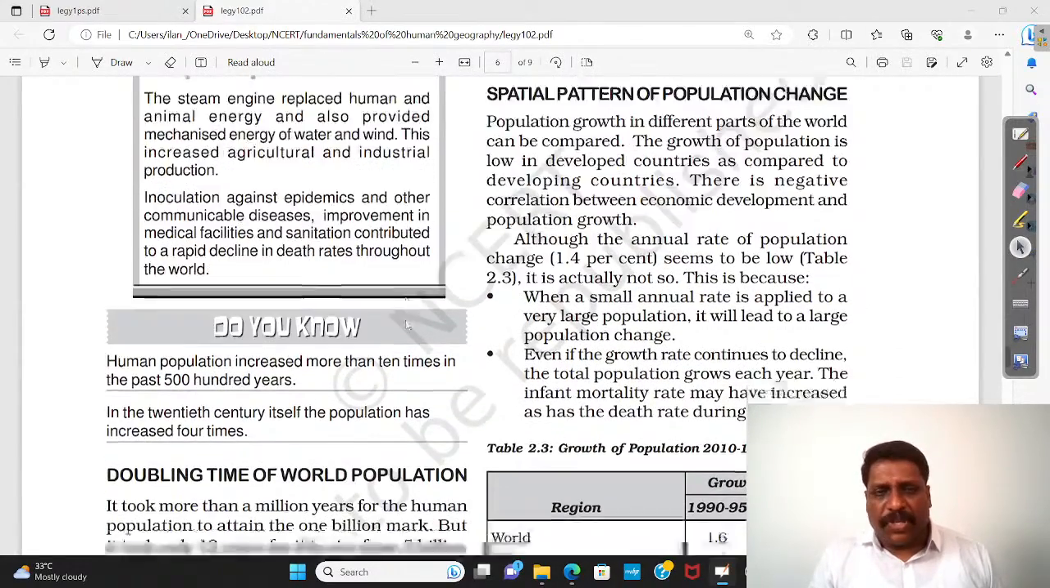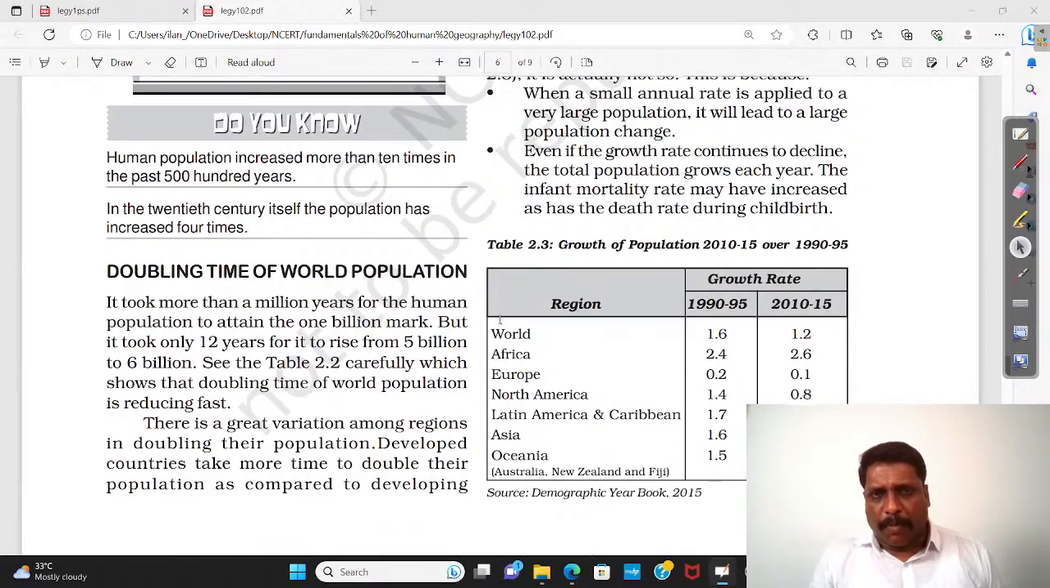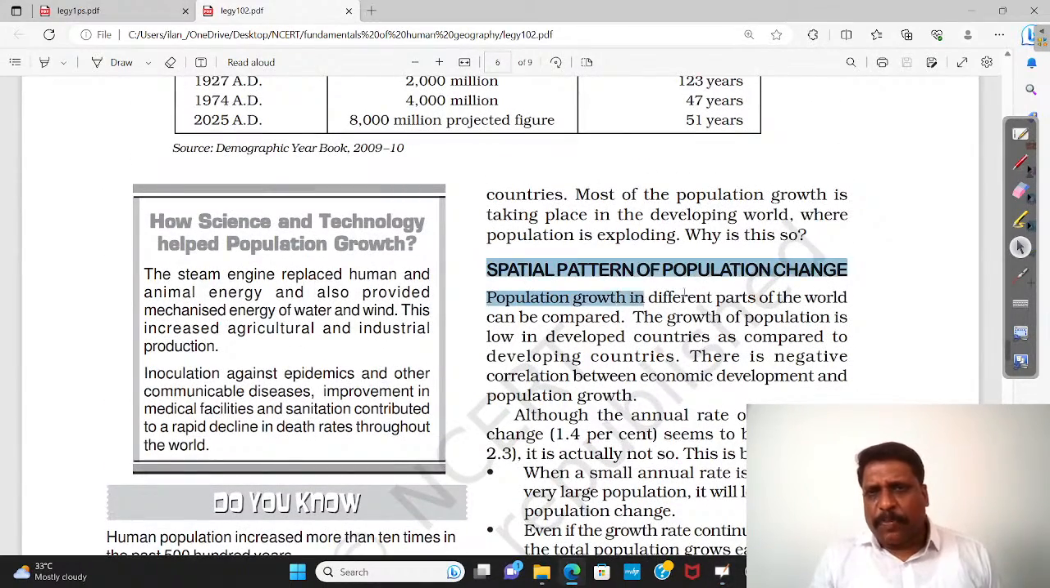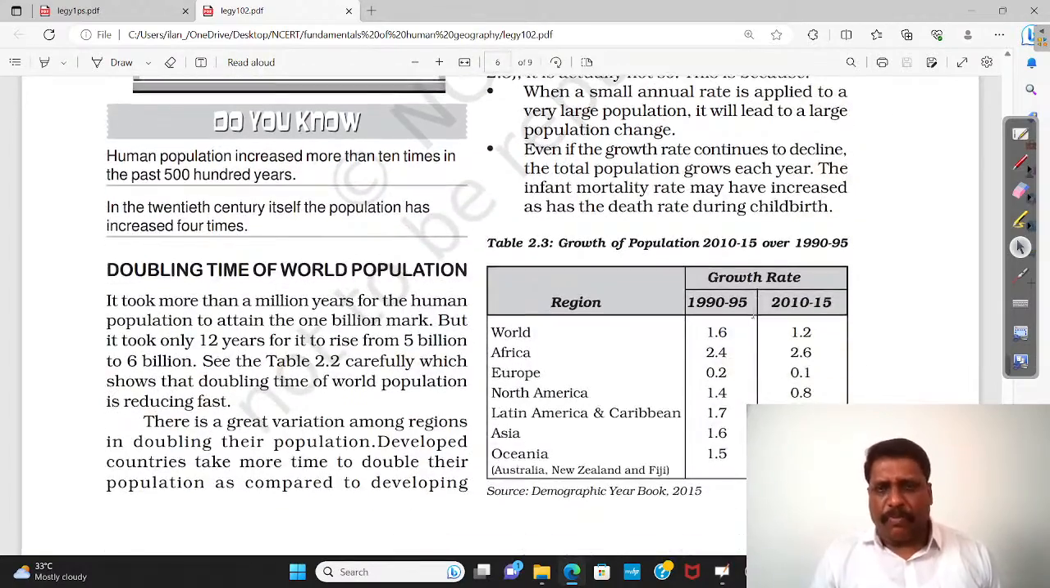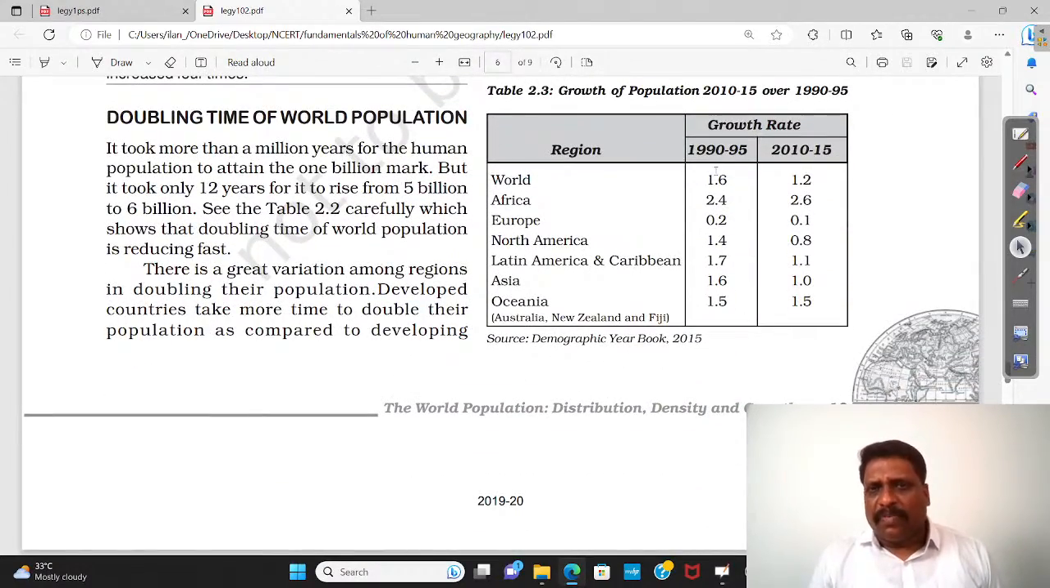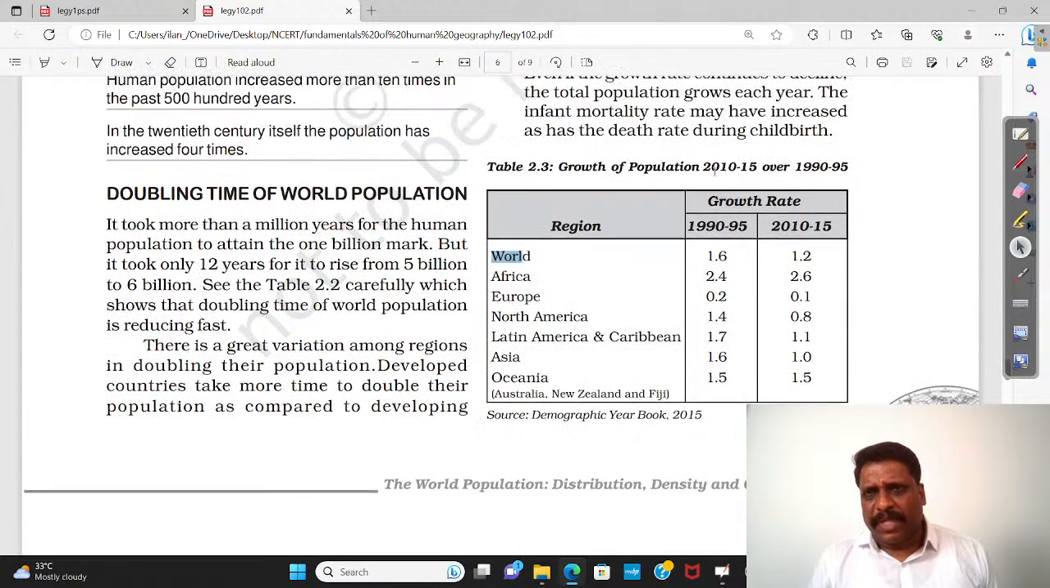When I talk about the spatial pattern, we talked about this doubling. When I talk about the spatial pattern of population change, what do we understand when I talk about the world's growth rate? What exactly is the rate at which the population is growing? Somewhere it was growing at almost 1.2 percent every year. That's what I should take.